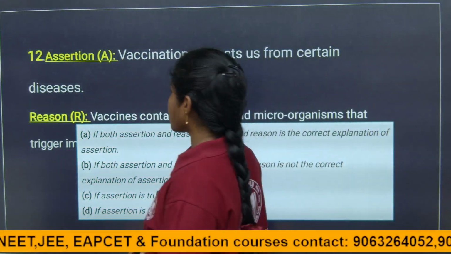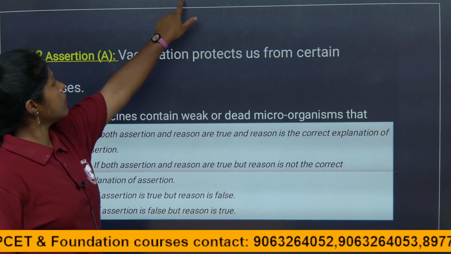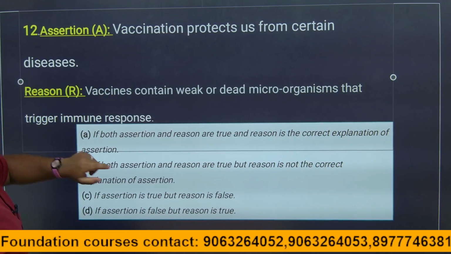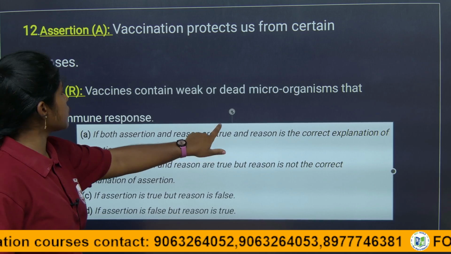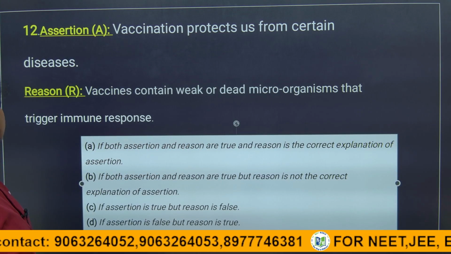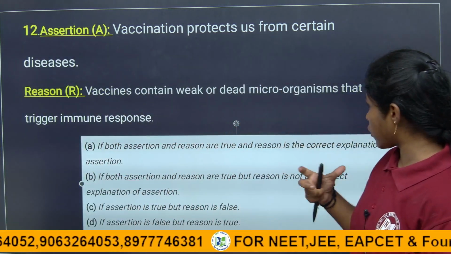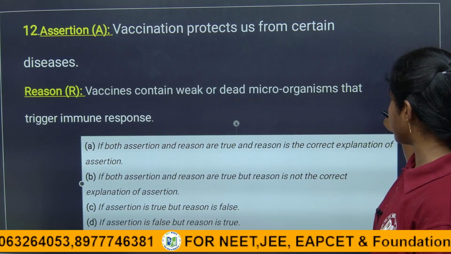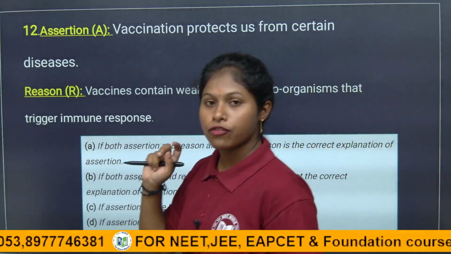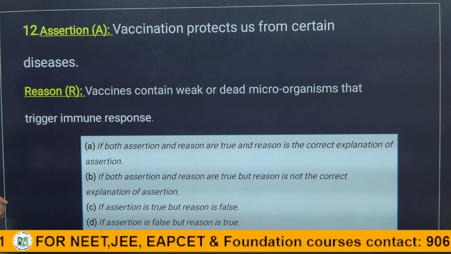So here is the next question, children. Here what they have given: the assertion is given as vaccination protects from certain diseases, and the reason is given as vaccines contain weak and dead microorganisms that trigger immune response. So children, of course both the assertion and the reason are true.